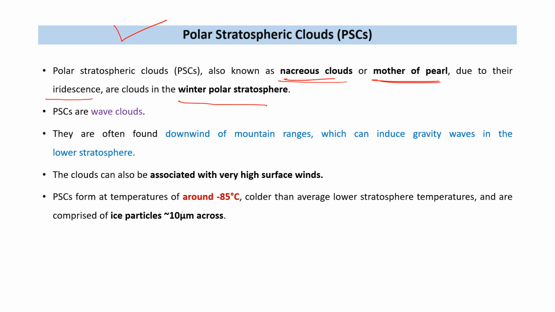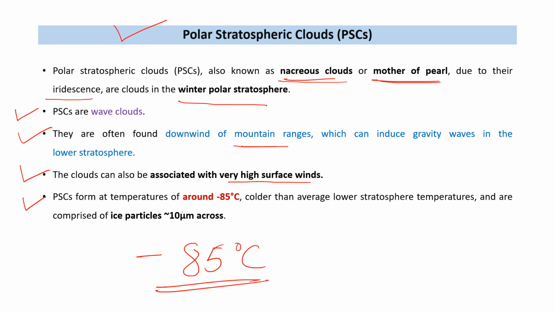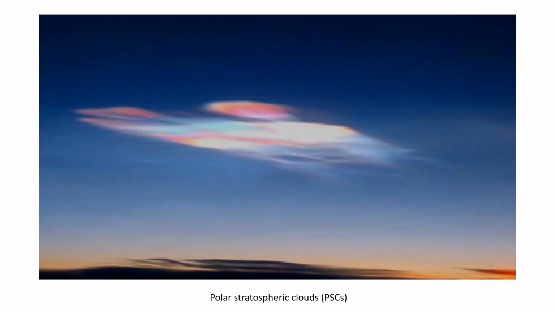polar stratospheric conditions. These polar stratospheric clouds are wavy, wave-type clouds, and they are generally found downwind of a mountain range. These clouds are also associated with very high surface winds. Polar stratospheric clouds form when the temperature is below minus 85 degrees centigrade in the stratosphere. These clouds are mainly formed of ice particles, and the size of an ice particle is almost 10 micrometers. So these are some characteristics of these polar stratospheric clouds.